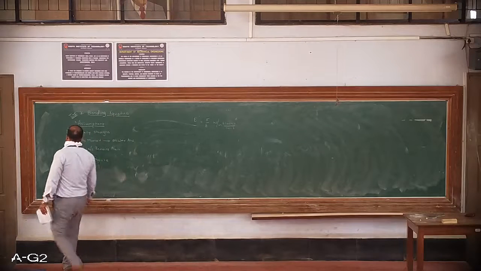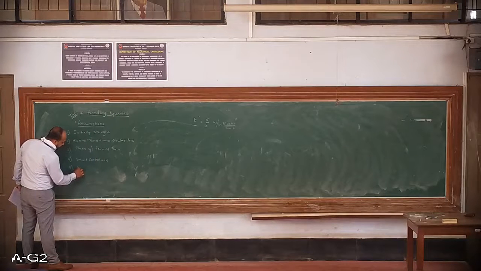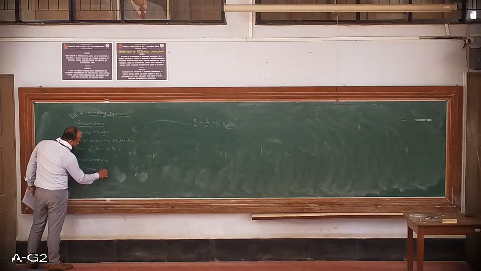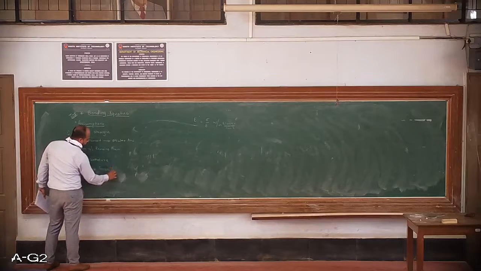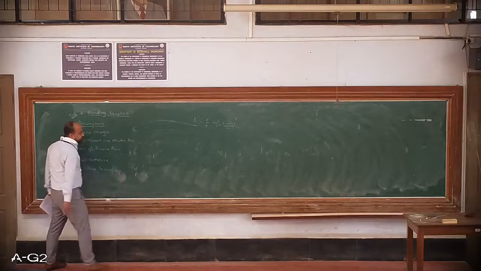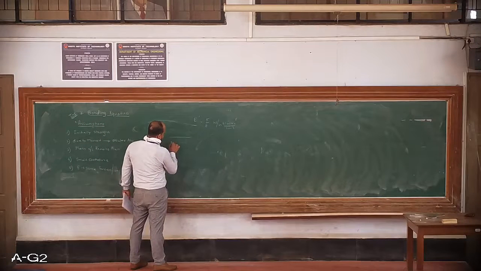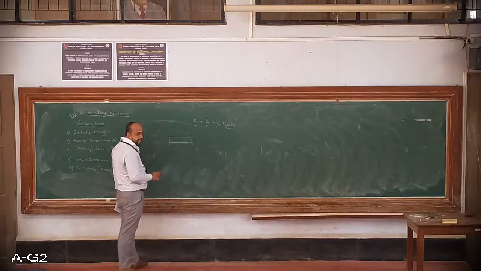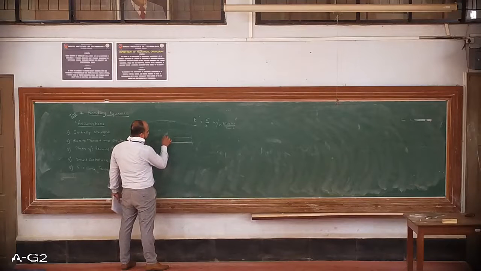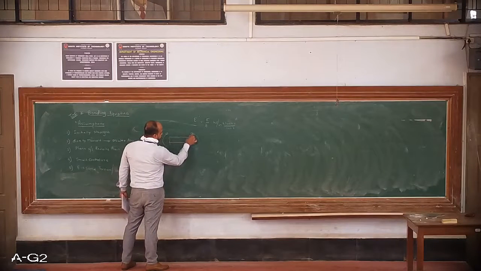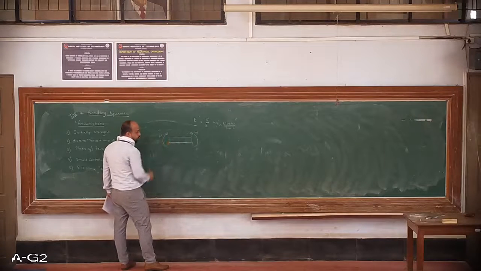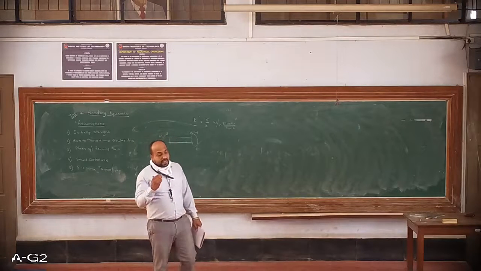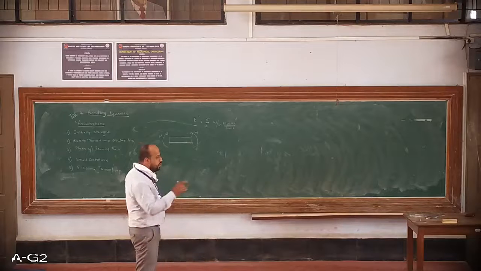So the next assumption is that Young's modulus is the same in tension and compression. Why is this said? Suppose I have taken a random beam. When I apply moment to this beam, there are two types of bending which can happen: one is sagging bending type, and the other is hogging bending type.